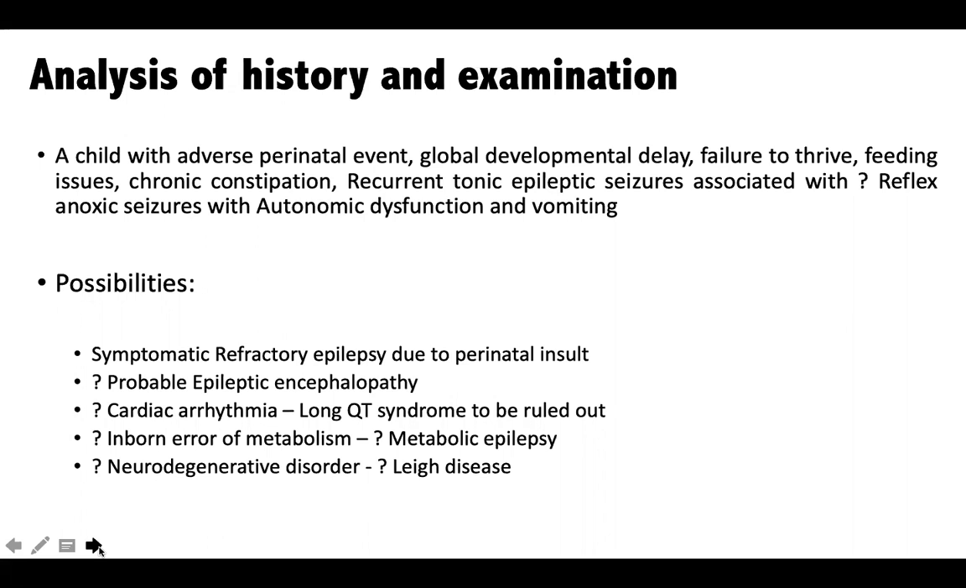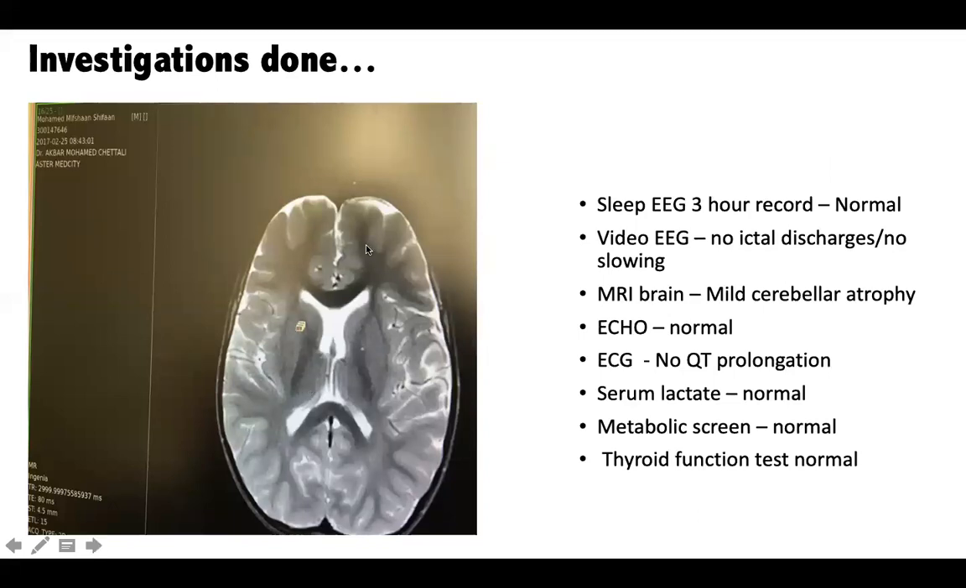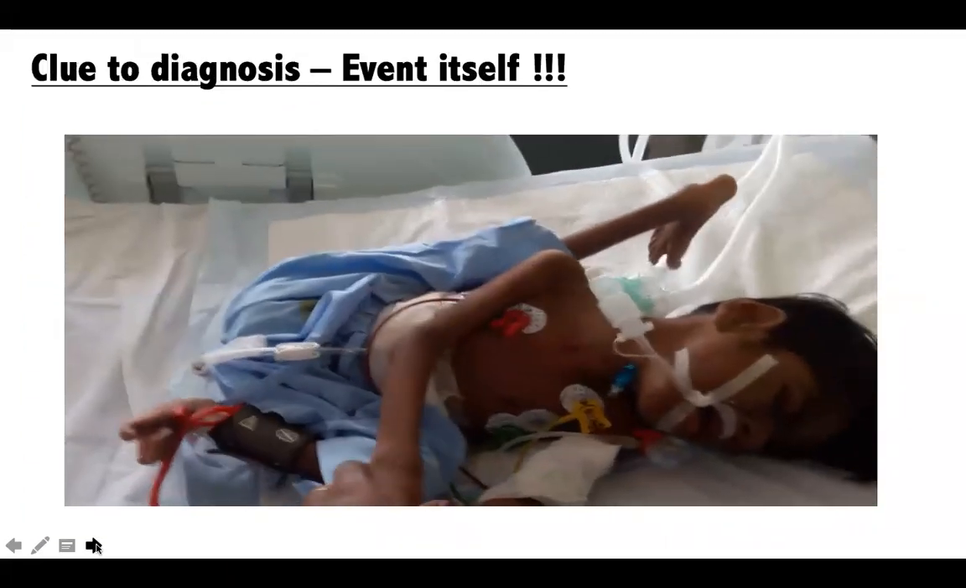With these possibilities, one event I could witness during my morning rounds was actually an eye-opener, because the event was so stereotypical. I'll just show you the event. He was shifted for MRI, and the MRI was normal here. When I did a video EEG, the video EEG was normal, the echo was normal, the ECG was normal, the lactate was normal, the metabolic screening was normal. So I was back to square one. There were no specific clues. But just look at these events and think whether anything comes to your mind.